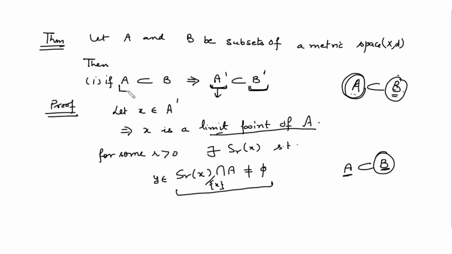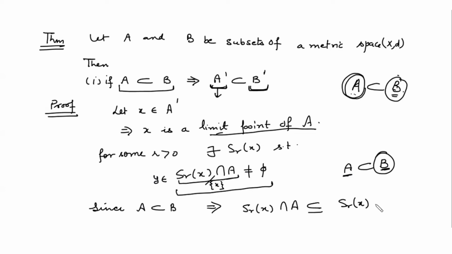Since it is given that A is a subset of B, so this implies that ये जो intersection वाला set है, it will be a subset of this, because your A is a subset of B. तो जो भी A के members यहाँ पर आपके पास common आ रहे हैं इस set के साथ, clearly they are the members of B also.